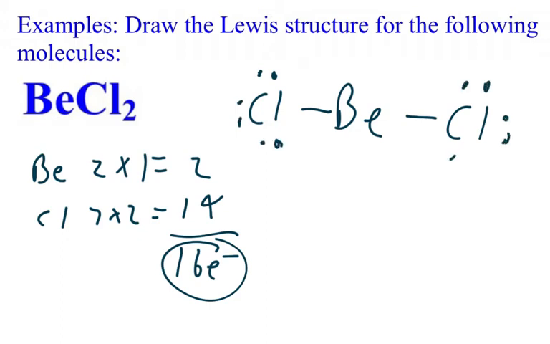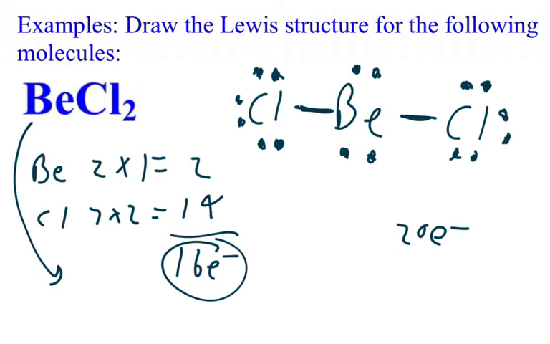First, you do the peripheral elements, and then you do the central element. Beryllium would need 4 dots. Now, when you look here and you count, you're going to see we got 1, 2, 3, 4, 5, 6, 7, 8, 9, 10. Over here, 11, 12, 13, 14, 15, 16, 17, 18, 19, 20. We have 4 electrons too many. But if you recall, beryllium doesn't need 8. Beryllium is happy with only 4 valence electrons. So I need to remove 4 dots.